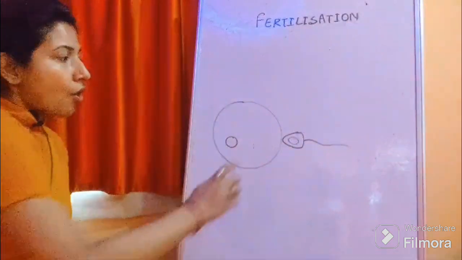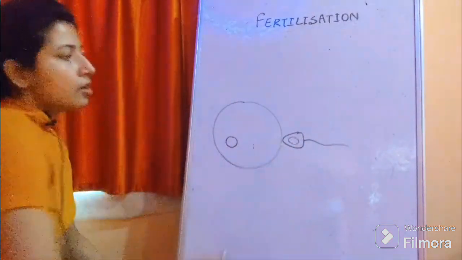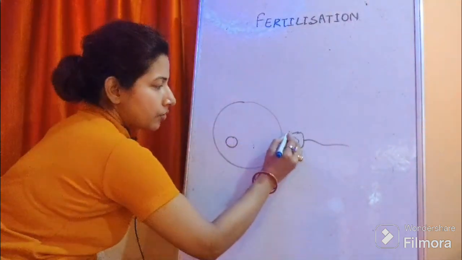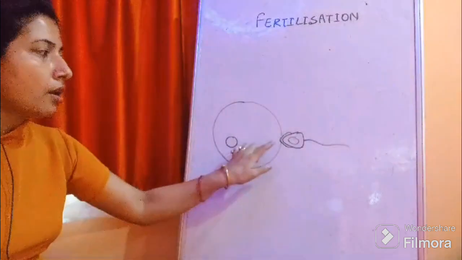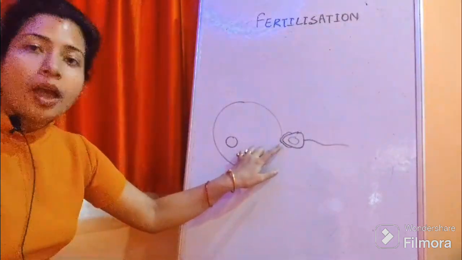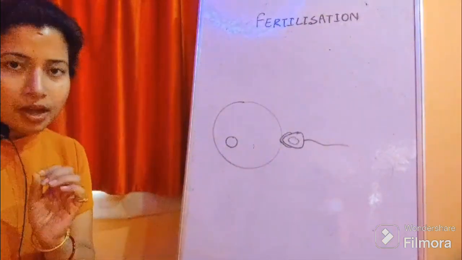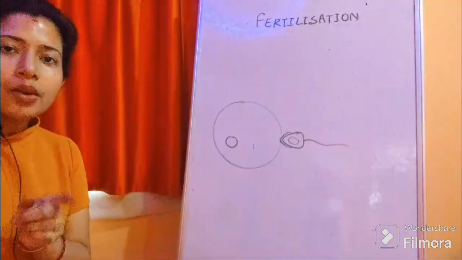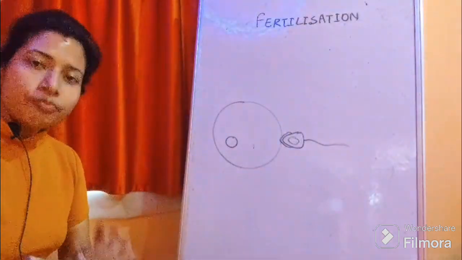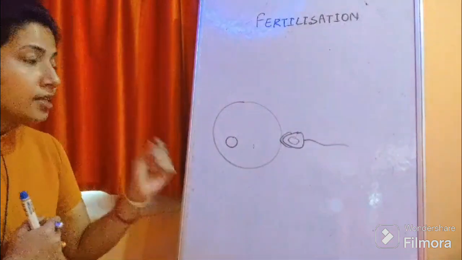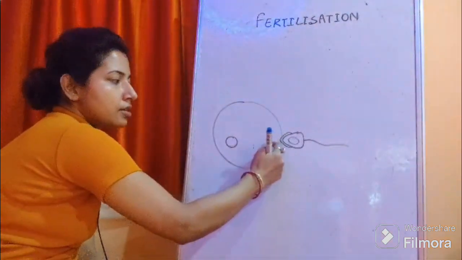After fusion of sperm head with the egg cell membrane, the sperm head is containing acrosome, and this acrosome is filled with a special enzyme that is known as hyaluronidase enzyme. This hyaluronidase enzyme is biologically very important because this enzyme has capacity to penetrate the cell layers inside the egg.